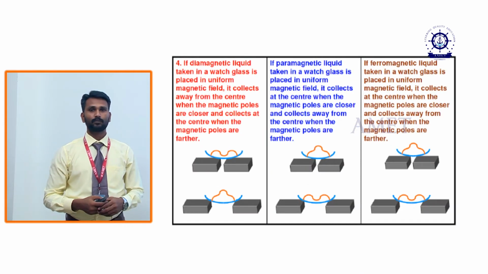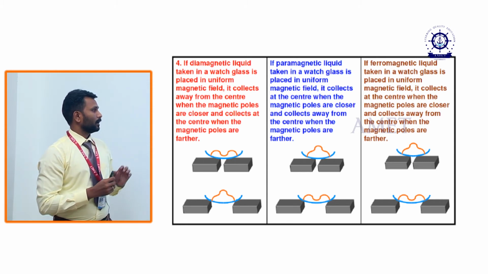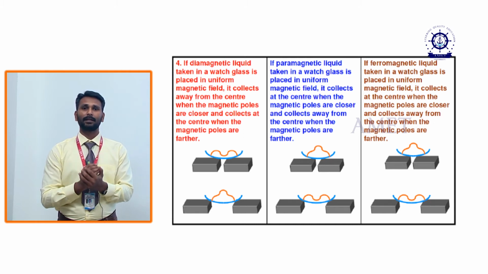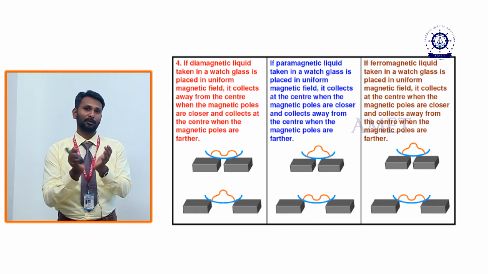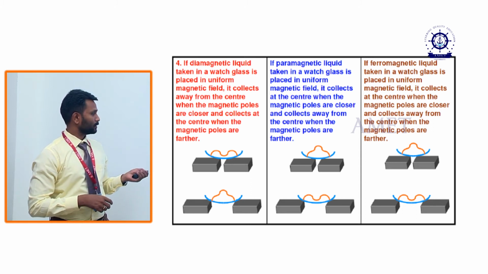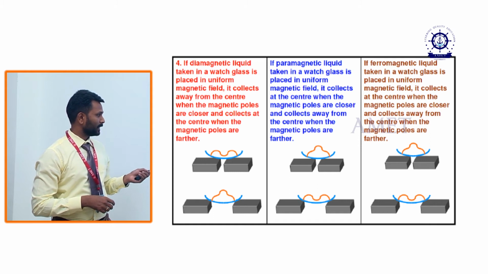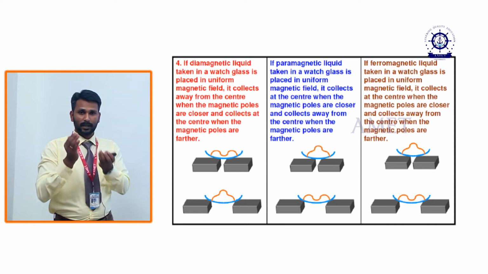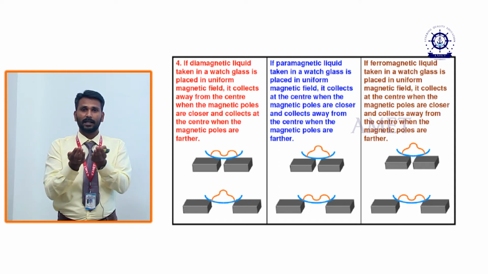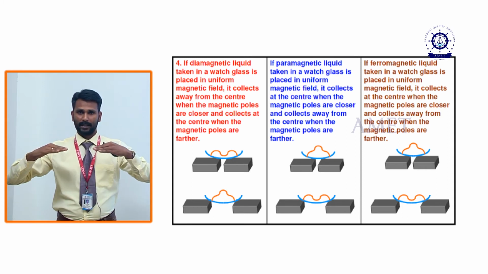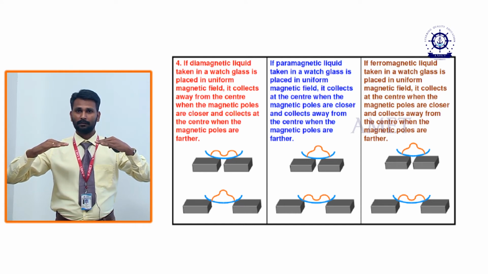Now imagine we are taking the diamagnetic material in liquid form, in a glass vessel. Two magnets are brought near to each other.